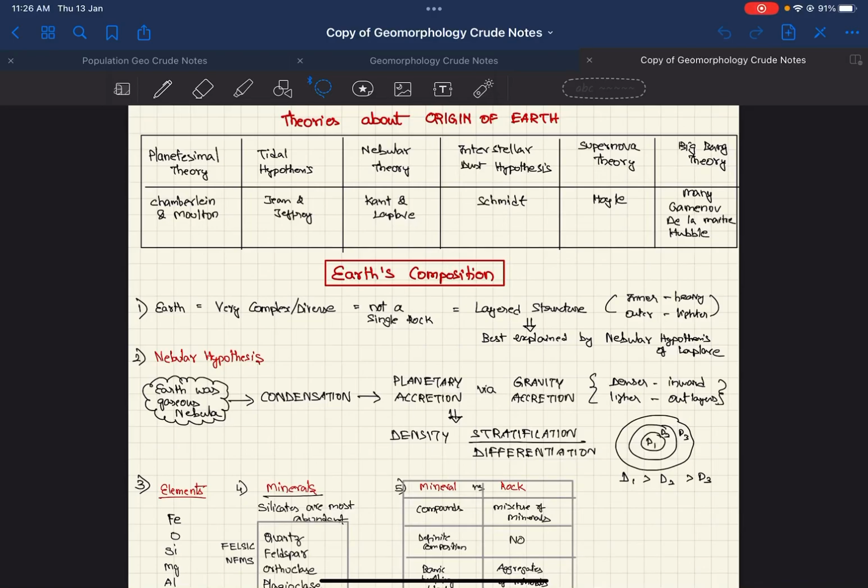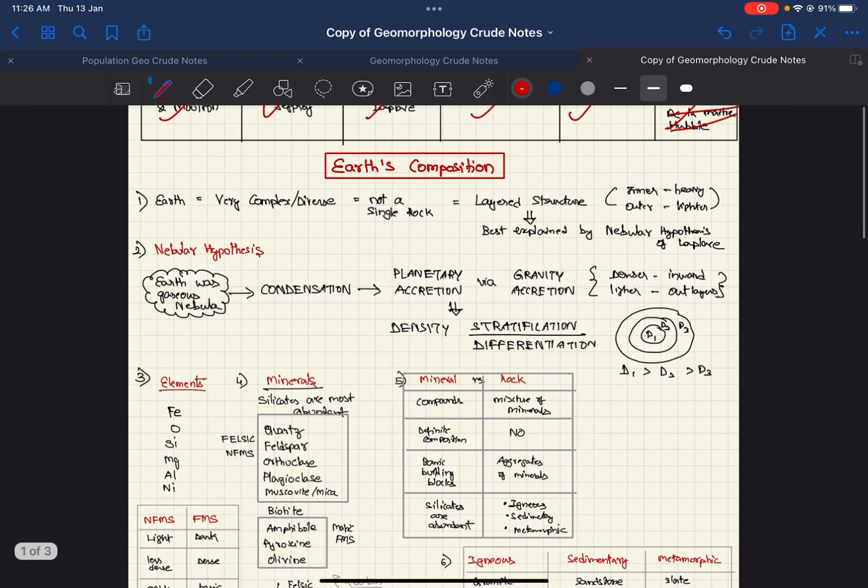Okay, these are the theories about the origin of Earth. We have the planetesimal theory by Chamberlain and Moulton, the tidal hypothesis by Jeans and Jeffreys, the nebular hypothesis by Kant and Laplace, the interstellar dust hypothesis by Schmidt, the supernova theory by Hale, and the Big Bang theory given by many, the most prominent being Gamow, Lemaitre, and Hubble. So we're going to Earth's composition.